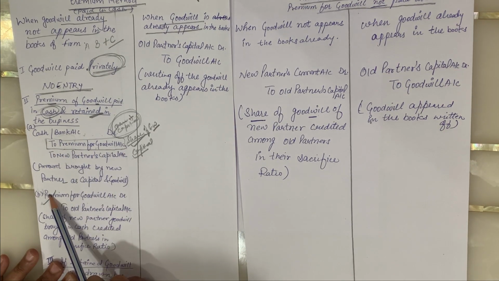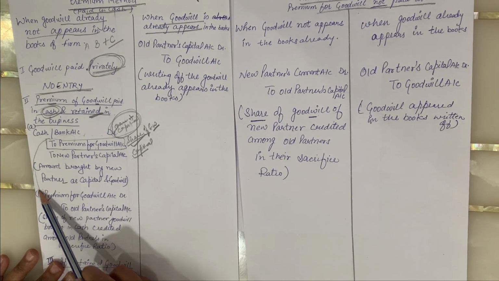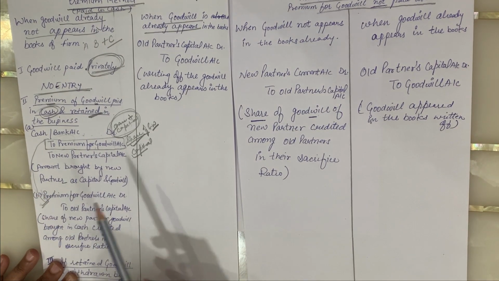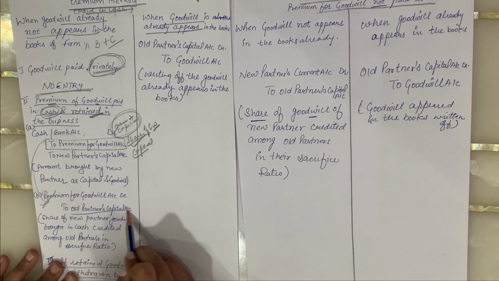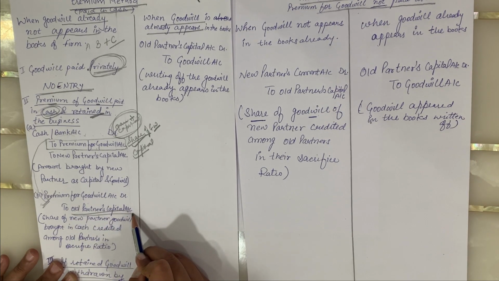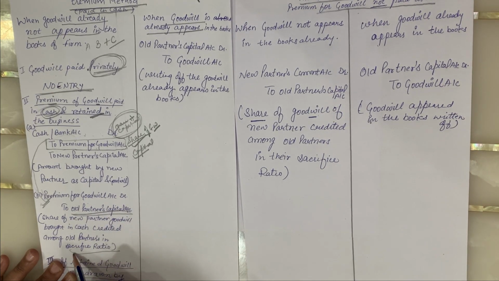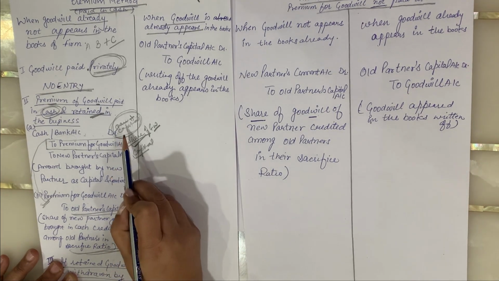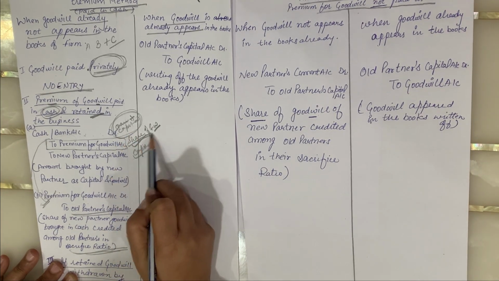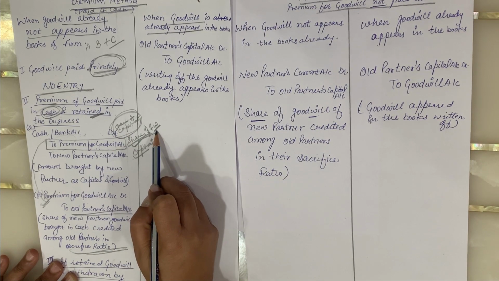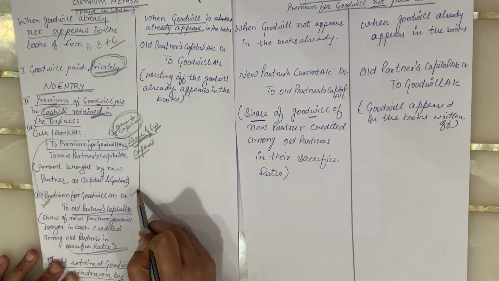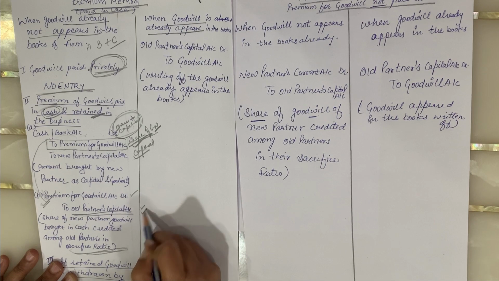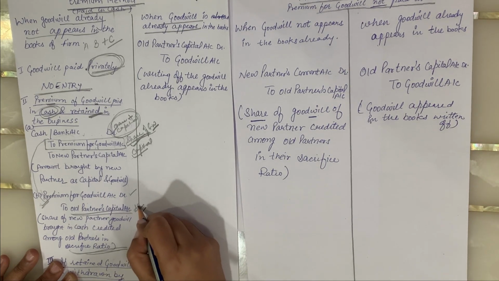Now this premium that is brought by the new partner in cash is credited among the old partners. It will be credited among the old partners in their sacrifice ratio. Please remember, whatever the amount of the share of goodwill brought by the new partner is to be debited over here, and it is divided among the old partners in which ratio?